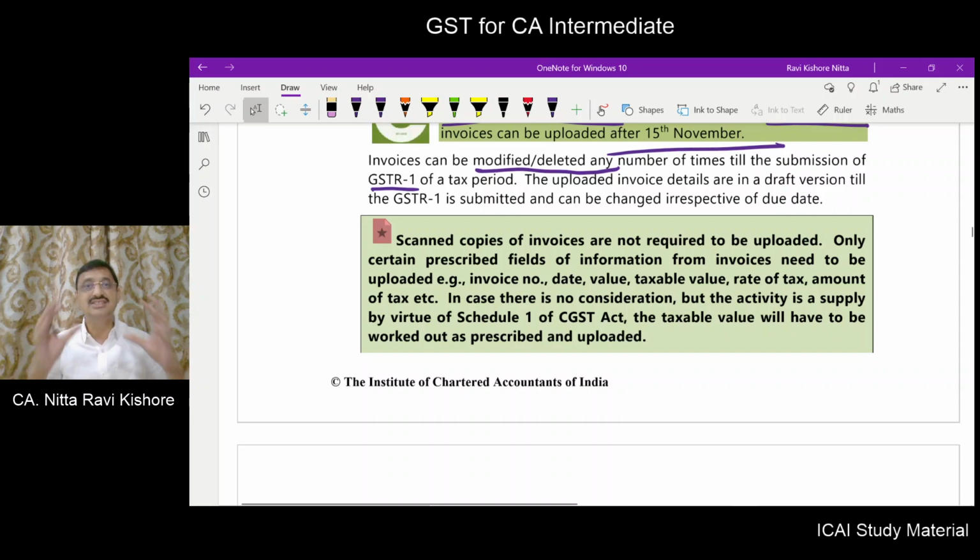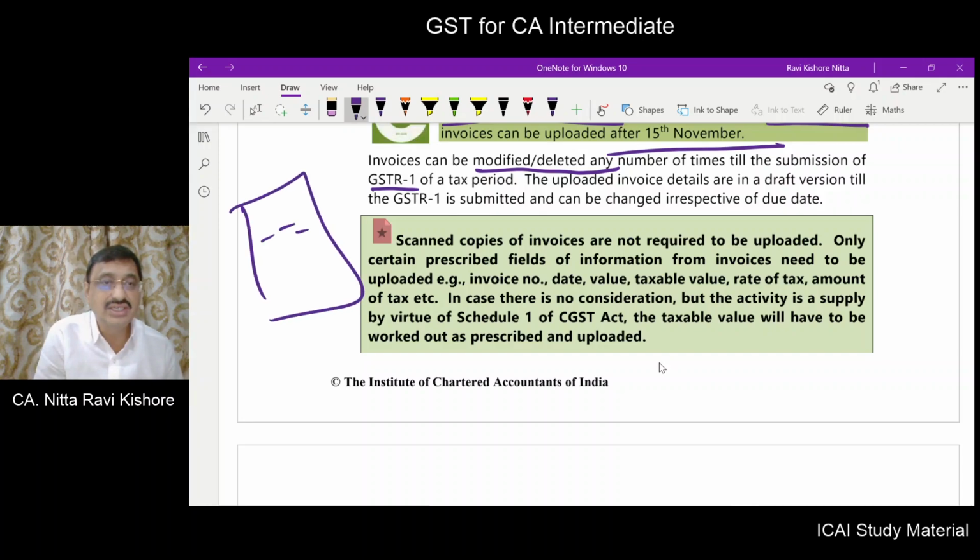Now, is it necessary to upload the scanned copies of invoices? No, you need not upload the scanned copies of invoices. Then what do you have to do? An invoice will have certain details. Friends, we have already learned what the contents to be included in an invoice are. We understood that there is no format prescribed for invoice, but certain fields of information are required to be populated in the invoice.